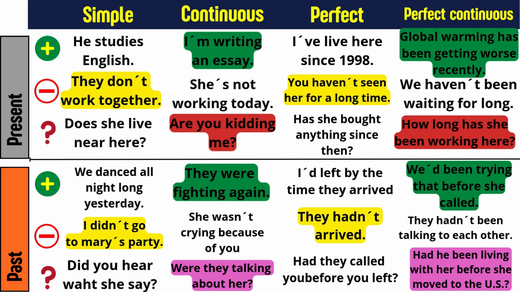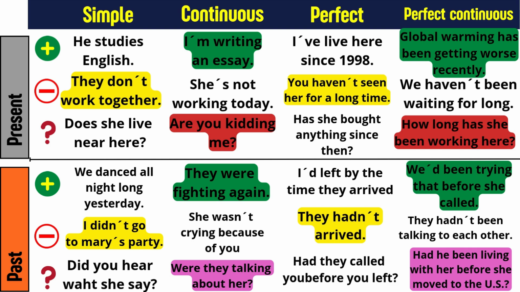For example, we danced all night long yesterday. Excellent, we danced all night long yesterday. But in negative options, we're going to use the auxiliary didn't. Like, I didn't go to Mary's party. So didn't is the auxiliary we use in negative options, and you can see we use the verb in base form. In the question, we're again going to use did. Yes, did you hear what she said? And again the verb in base form. So this is simple past, right? An activity that started and finished in the past.